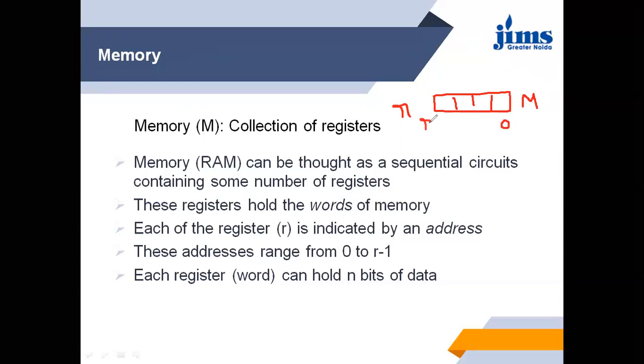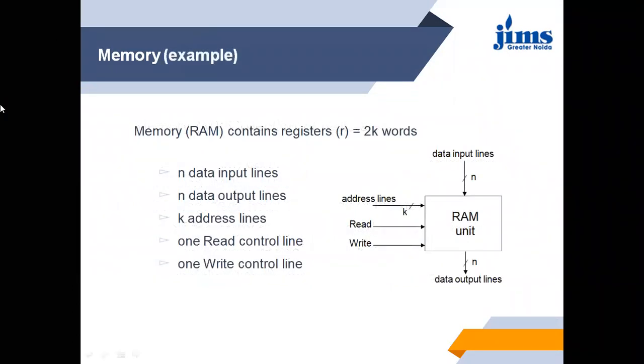And each register may contain n number of bits. So I hope it will be clear up to here. Now we will discuss how much data we can store, or how many bits we can store in a memory.